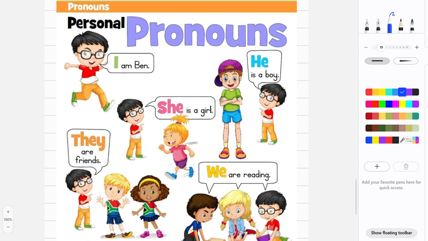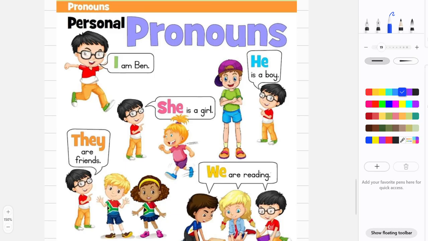So you're gonna say Sarah is a girl. She is a fast runner. She likes to eat mangoes. She is a good girl. She is very talkative. So you could talk about her and you could just use her name once or twice. You don't have to use her name again and again. For each sentence, you could just write the pronoun she instead.